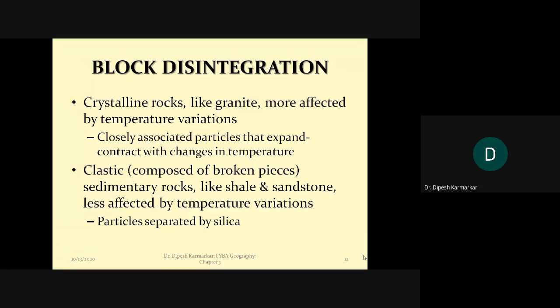And the fifth point will be which rocks are more affected by this process and which rocks are not much affected. That example also you can mention. So with these five points, you can draw a small diagram beside, and that will be a good paragraph.